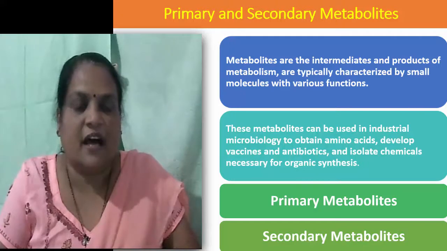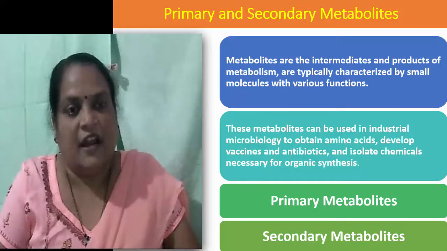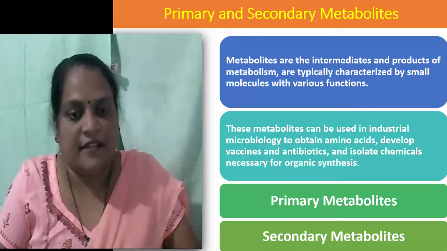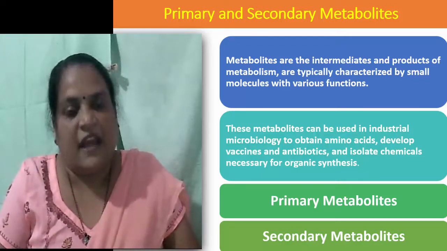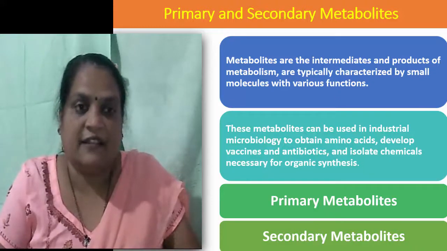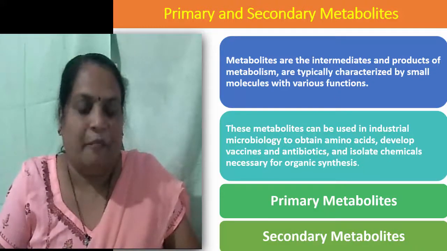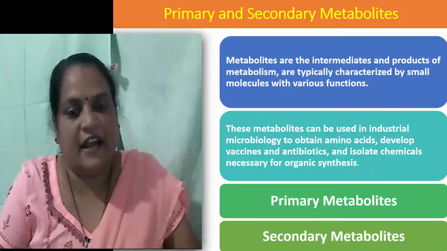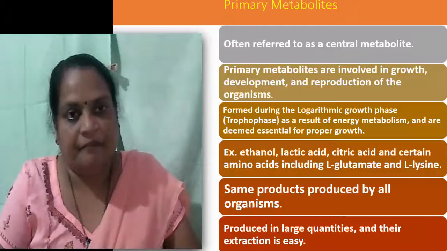So metabolites are the products of fermentation, and therefore we should know what primary metabolites and secondary metabolites are. There are two types: metabolites are divided into two categories, primary metabolites and secondary metabolites.